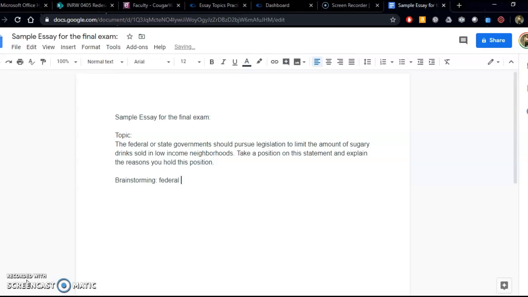First of all, I want to make sure that I know what federal or state governments are, and what that has to do with anything. Those are the levels of government that collect taxes. So you have to pay state taxes, you have to pay federal income tax, and you have to pay sales tax and property tax to state governments. What they do with those taxes is use the money that citizens or residents pay to enact public goods, public policies, to do things that help the whole society.